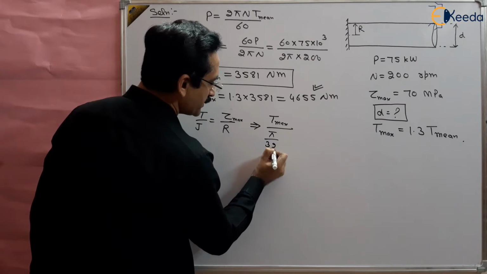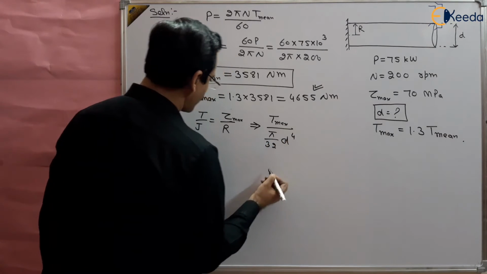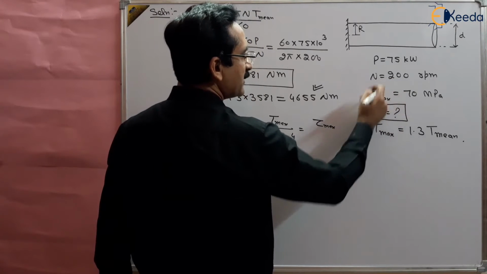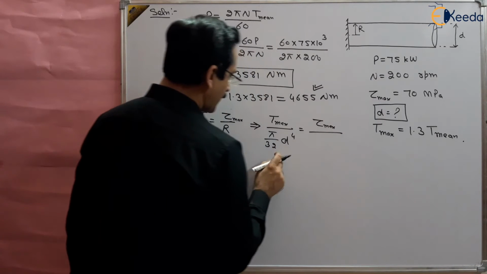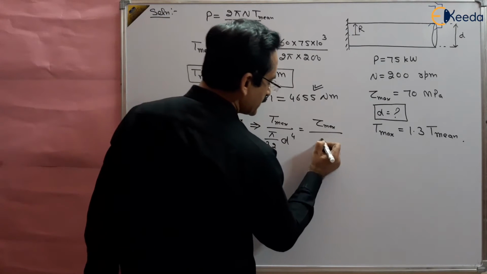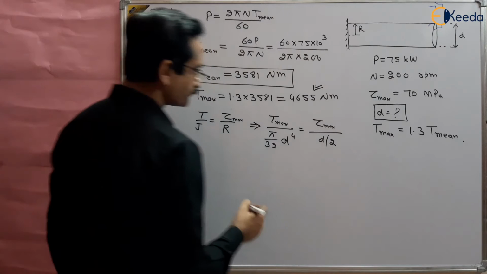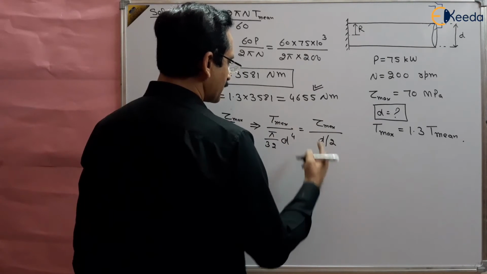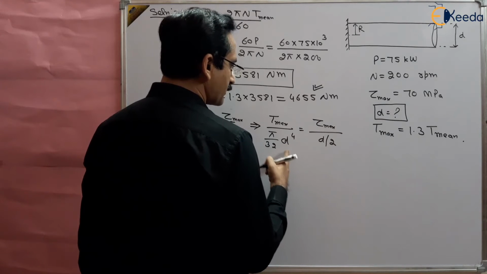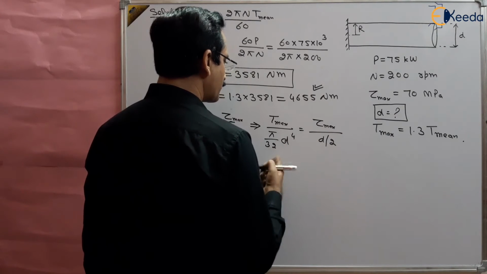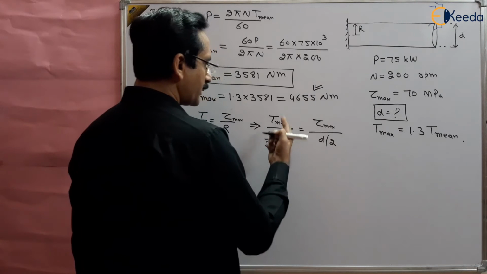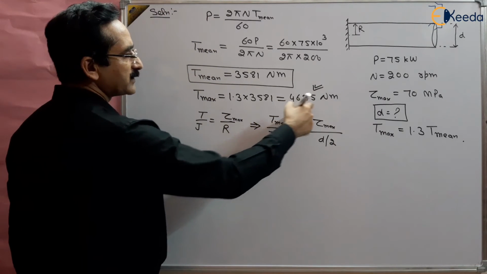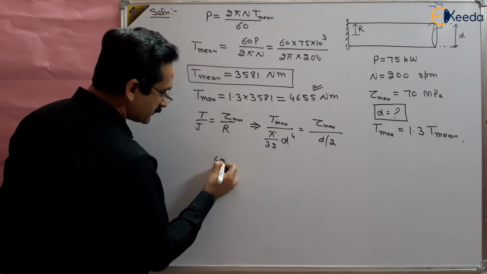You know polar moment of inertia is given by pi by 32 d to the power 4. That is equal to tau max, which is the safe shear stress, divided by the radius, that is d by 2. So from here you can find out the diameter. Only one thing is unknown, the diameter, and you can solve for it. T max is given to us, 4655 approximately.